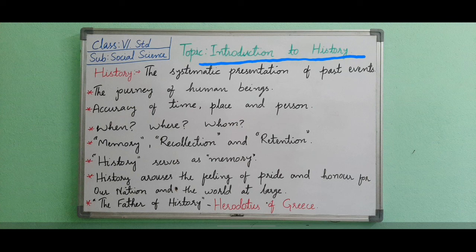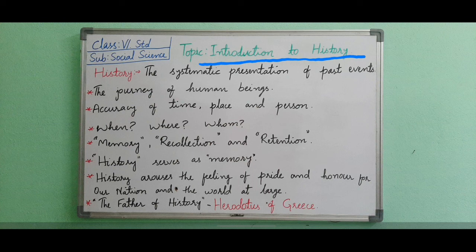In history you have to study about the past events. In geography we are going to study about the description of earth, like continents, oceans, rivers. These things we will discuss in geography. And in civics we will discuss the government, citizenship, functions of government. Now first we will start with the history chapter, that is Introduction to History. In this we will learn about the concept of history, importance of history and the sources of history. These things we will learn in detail.